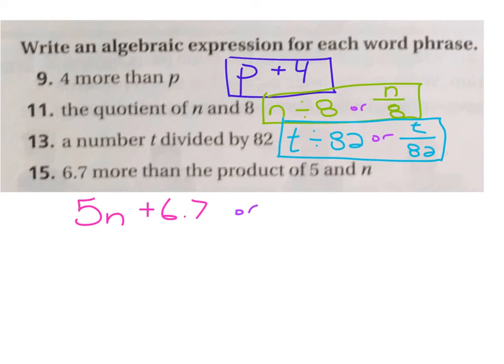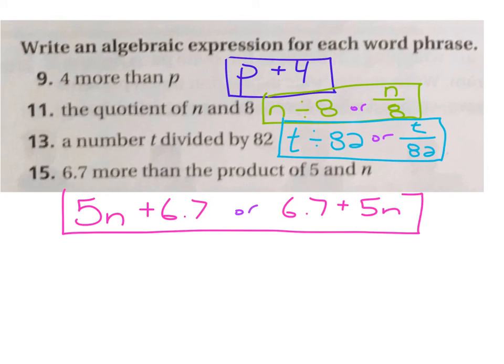6.7. Another way we could write it would be to say 6.7 plus 5n. We're still starting with that 5n and adding 6.7 to it. But what's going on there is that we have the commutative property of addition. We can change the order of what we're adding together, and it still equals the same amount. So those are our solutions for 9 through 15.